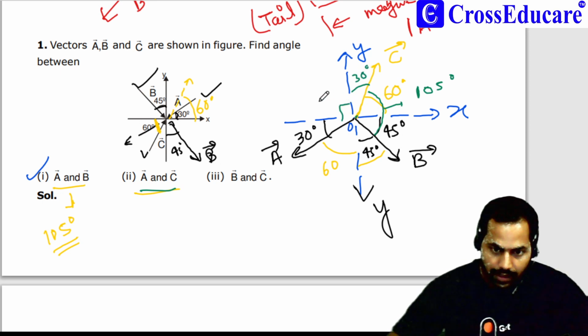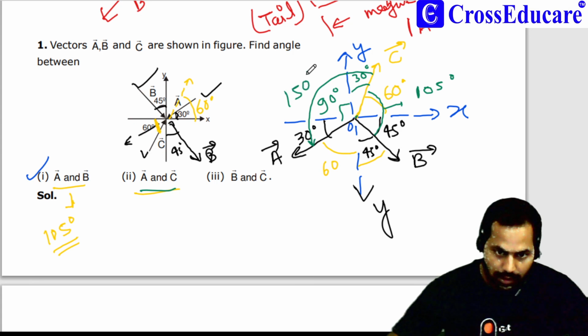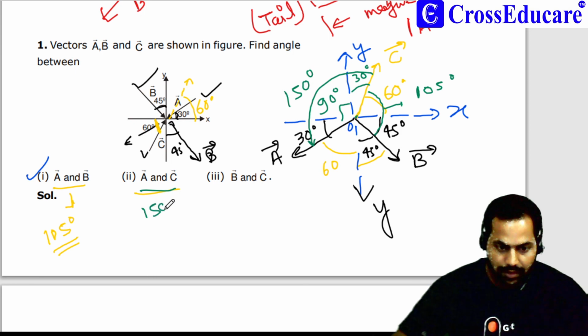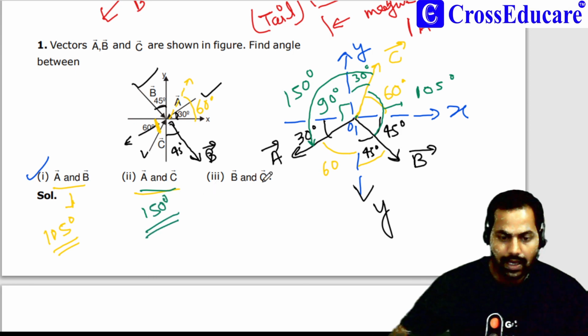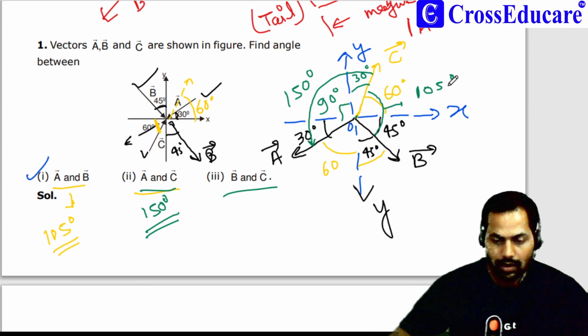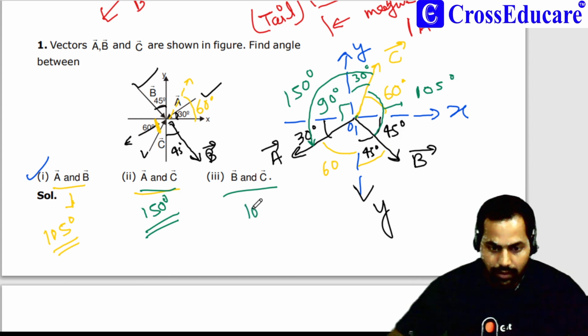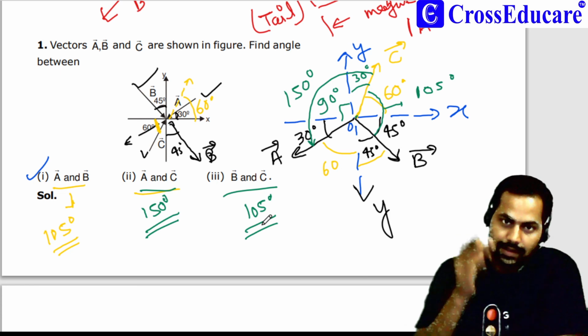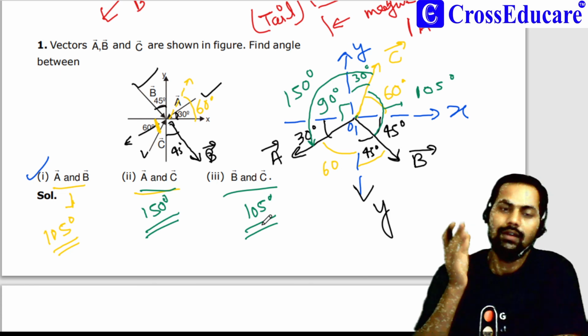This angle will be 90 degrees. So the angle between vector A and vector C will be 150 degrees. So the answer will be 150 degrees. And the angle between B and C I have already calculated: 105 degrees. So guys, this is the example of how to find the angle between any two vectors.